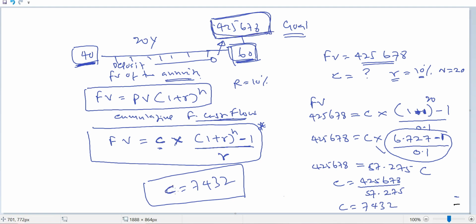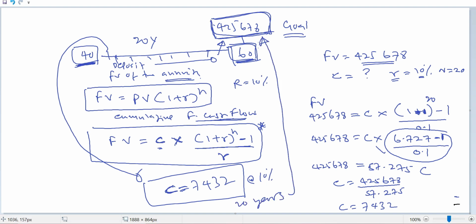He should invest from now onwards, every year, 7,432. That will earn 10% interest. So over 20 years, he can reach the target amount to be saved at the age of 60, so that he can retire. At the time of retirement, he will have that fund.